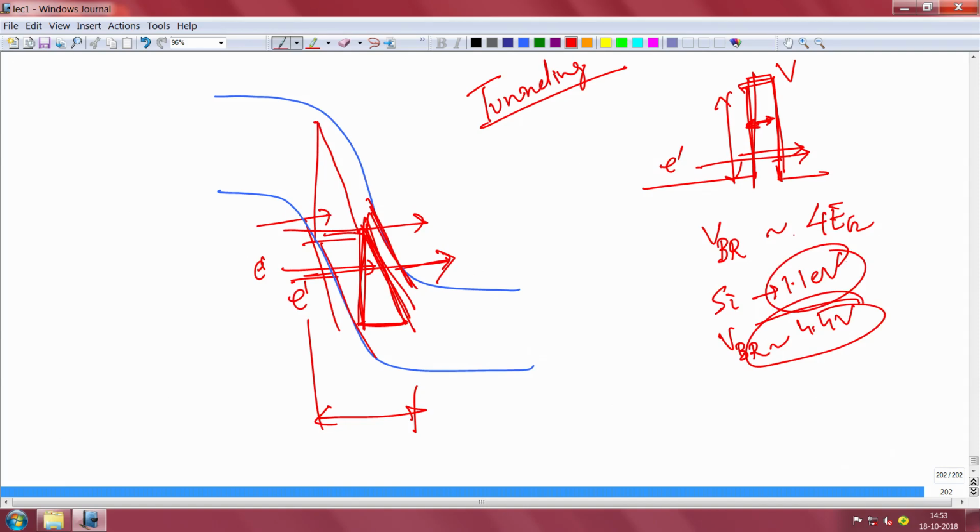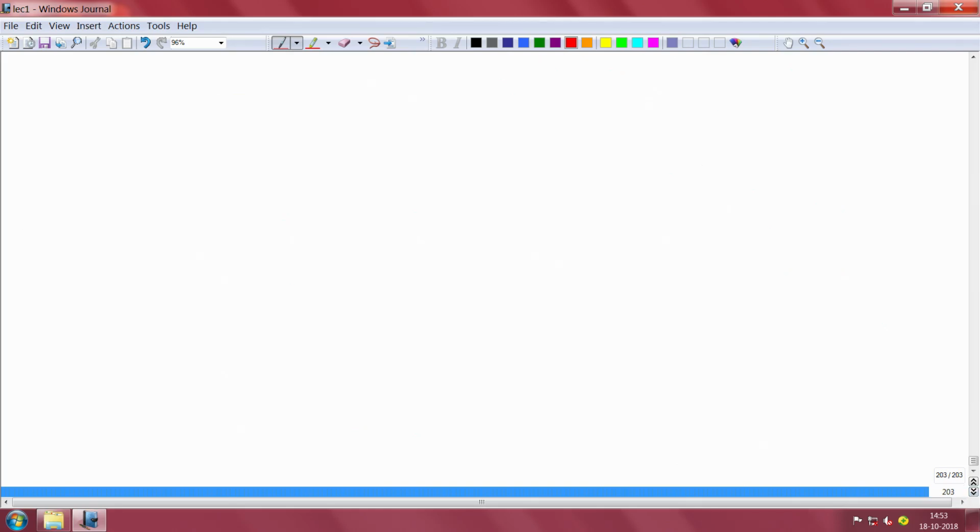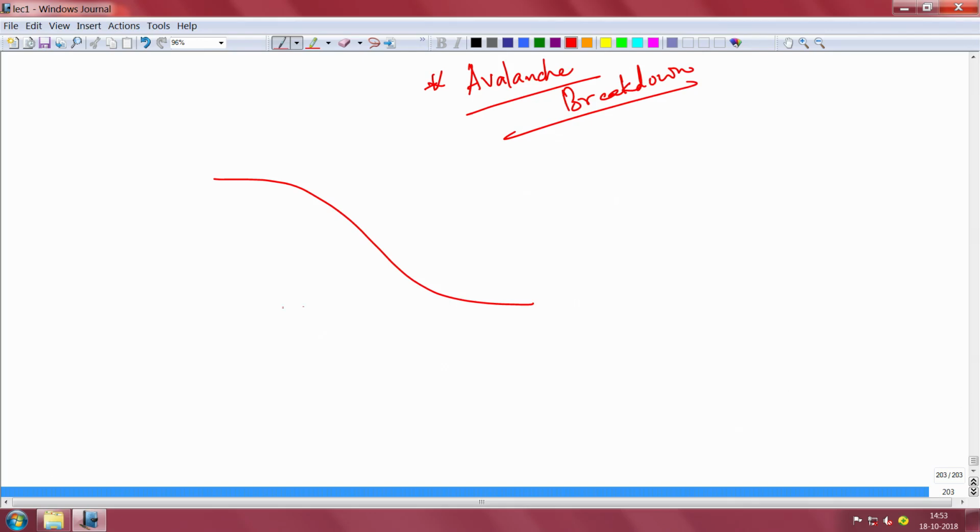Okay. Secondly, the avalanche breakdown comes, and avalanche breakdown is even more important actually. Avalanche breakdown is the more common breakdown, and many devices actually suffer avalanche breakdown only. For this avalanche breakdown you do not need a high PN doping, you sometimes do not need any doping, and you do not even need a thin barrier. It is a different kind of breakdown mechanism. So, what is happening is that at high field in a reverse bias voltage, what happens?